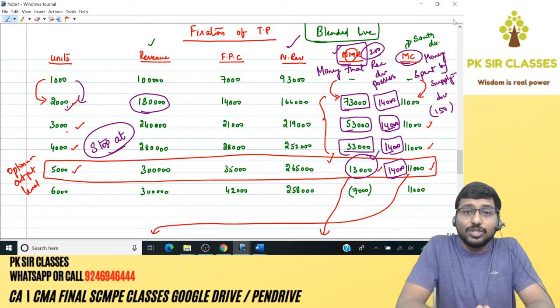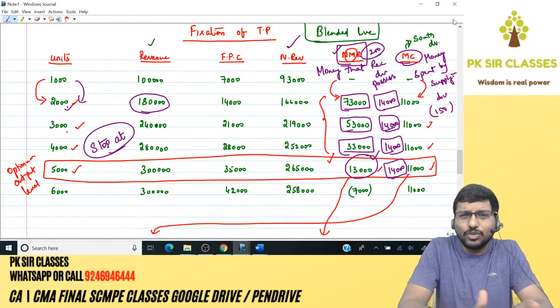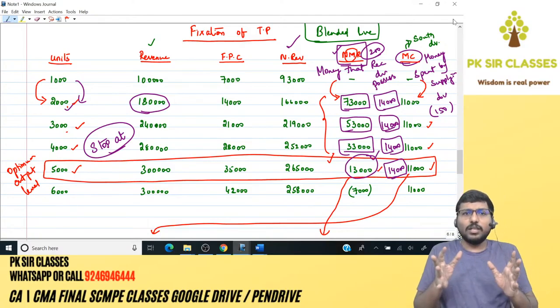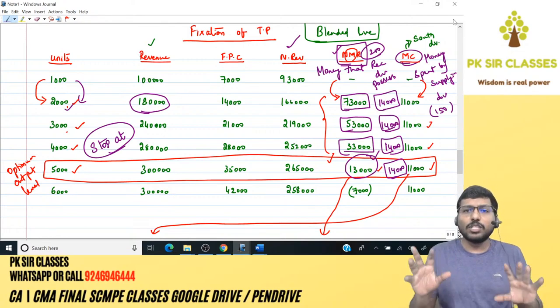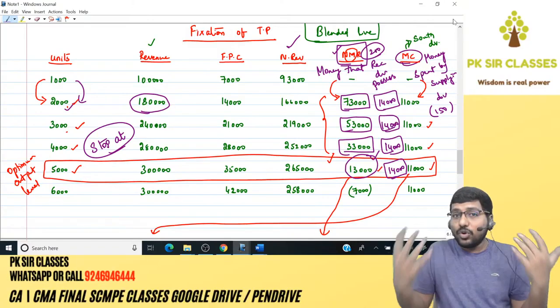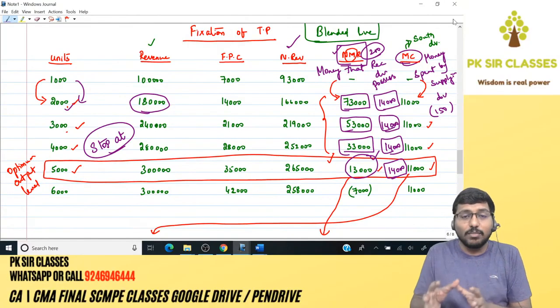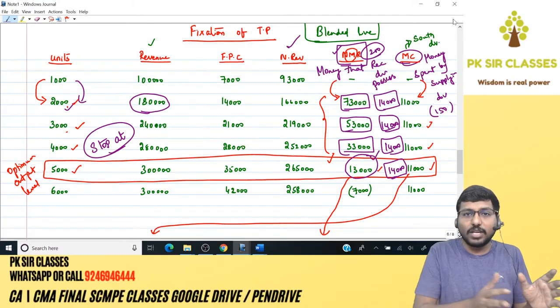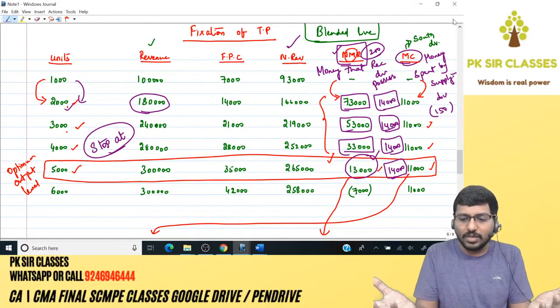I hope you guys have enjoyed this, right? See how interesting it is. It's a simple concept. When I told you the example of the chocolate, you can see that it's very easy to fix the selling price or transfer price. But then when you see these columns in the study material, like revenue, further processing cost, net revenue, net marginal revenue, even today I've seen students trying to learn net marginal revenue and marginal cost by heart without knowing that net marginal revenue is nothing but the money that the receiving division possesses. MC is nothing but the money that has been spent by the supplying division. If you know this, suddenly it seems so simple.